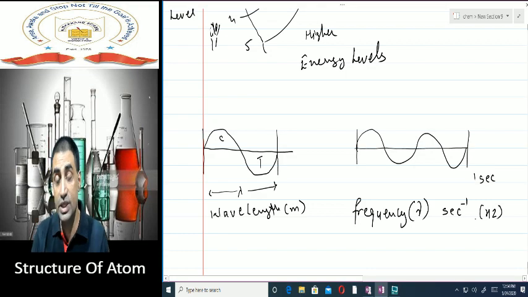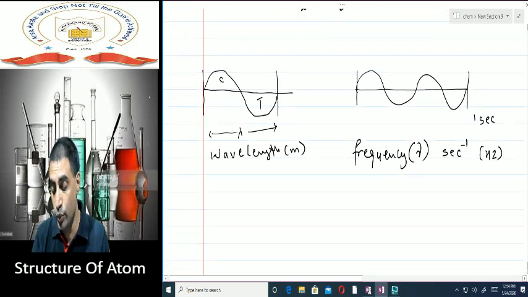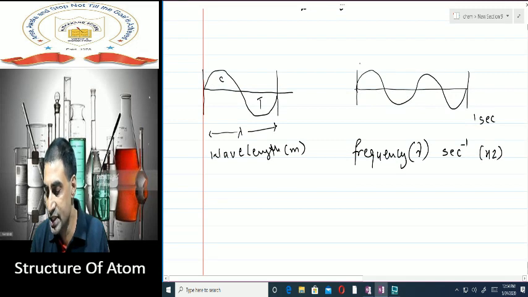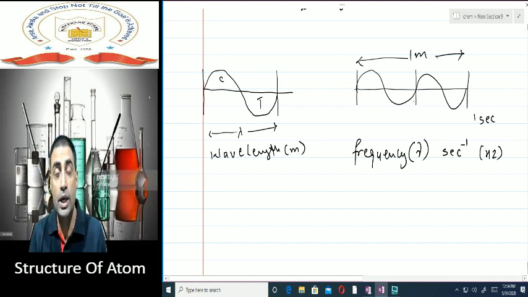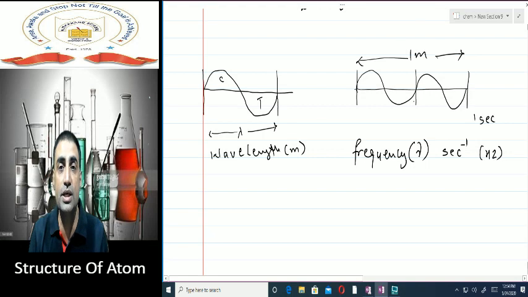Likewise, frequency is also represented in one more way. Suppose this distance is 1 meter. Now, how many waves have you got in this 1 meter? Initially, what I was saying, how many cycles you have got in 1 second? The number of cycles coming out in 1 second is frequency.